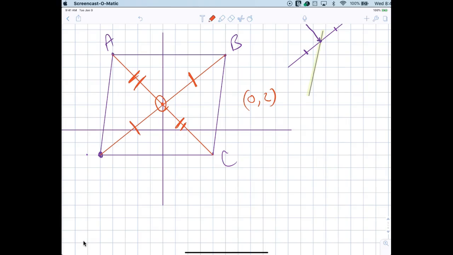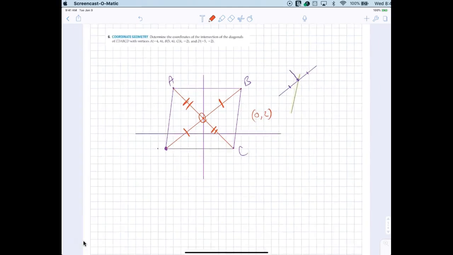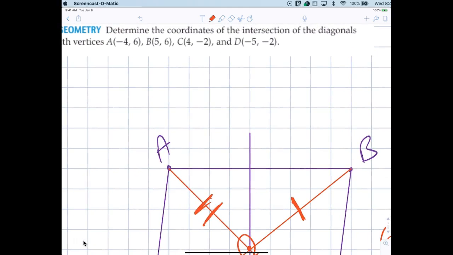So we want to take a look at AC. If I find the midpoint of AC, remember, midpoint is an average. So -4 plus 4 is what? 0 divided by 2. Good job, guys. 6 plus -2 divided by 2. There you have it.